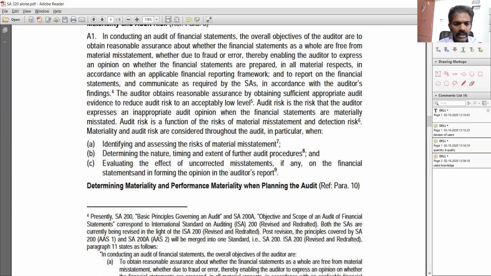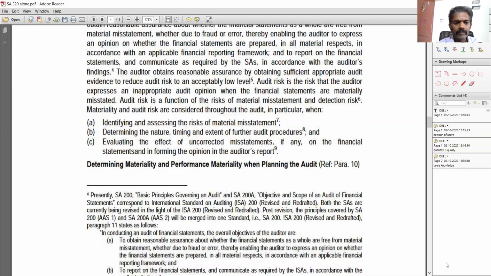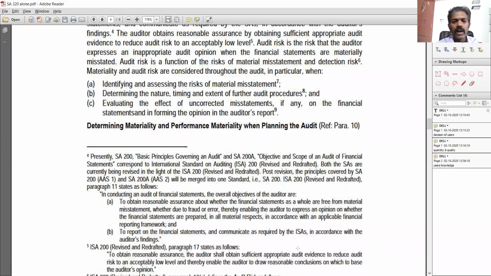Here, in conducting an audit of financial statements, the overall objectives of the auditor are to obtain reasonable assurance about whether the financial statements as a whole are free from material misstatement, whether due to fraud or error, thereby enabling the auditor to express an opinion on whether the financial statements are prepared in all material respects in accordance with the applicable financial reporting framework. So the term material is appearing twice in the same statement.